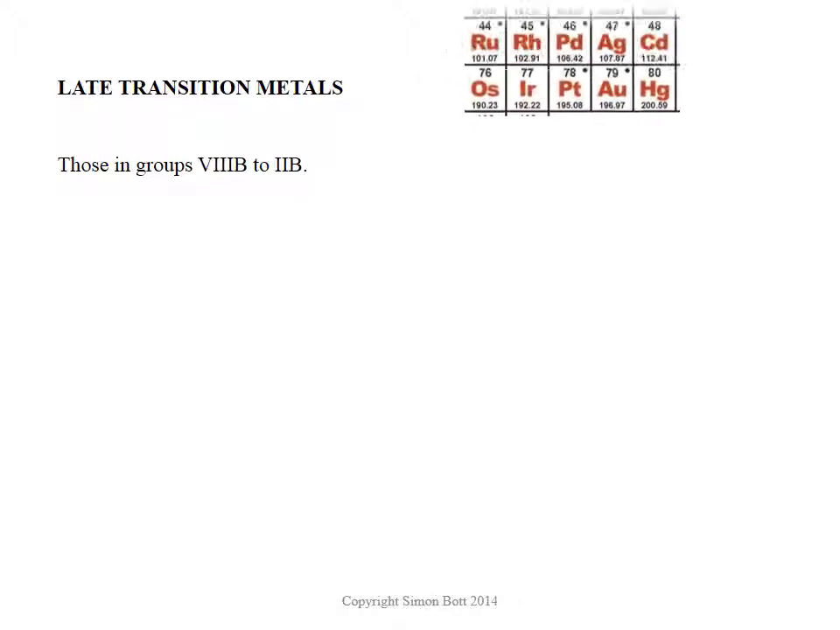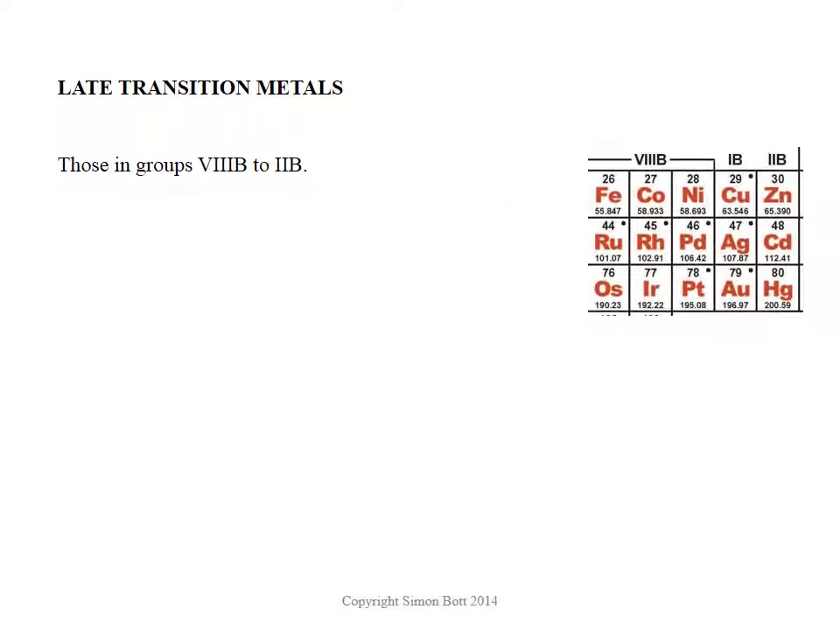These are the ones that are in groups 8B to 2B. So if again we look at the top, iron, cobalt, nickel, copper and zinc. We're also going to mention silver there, gold, and touch on mercury, and just so it doesn't feel left out, we'll talk about cadmium as well.